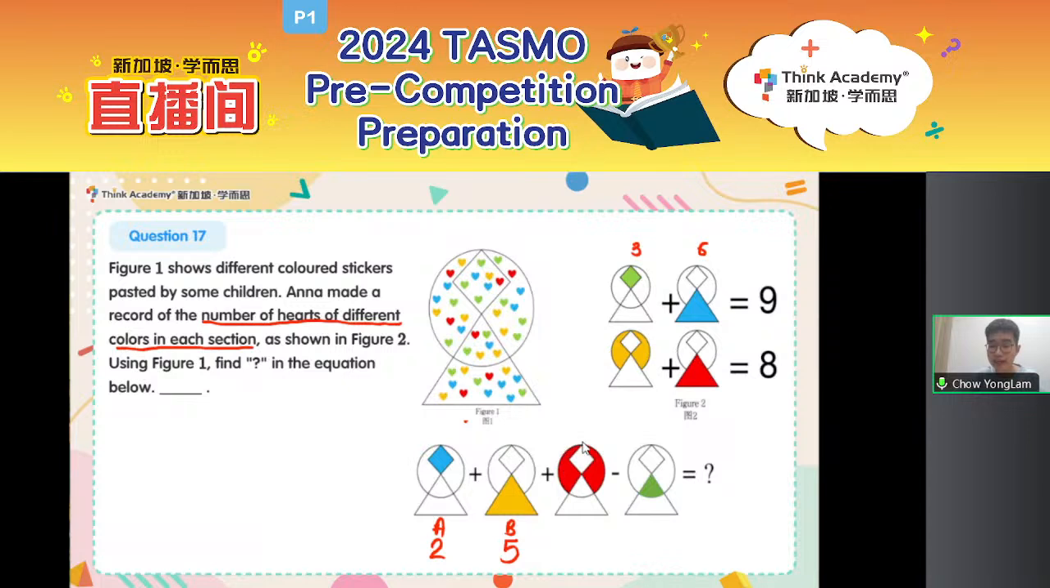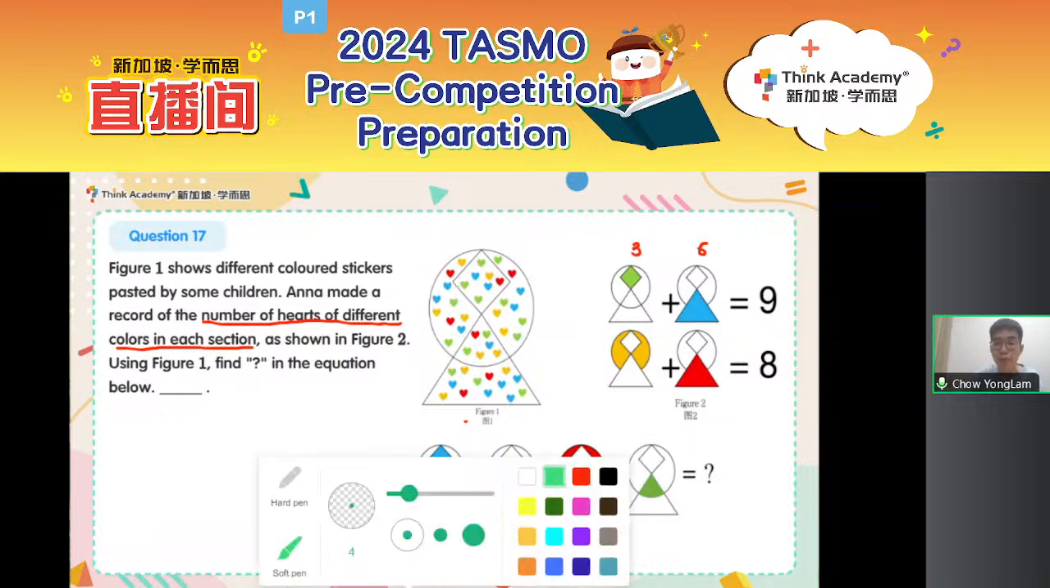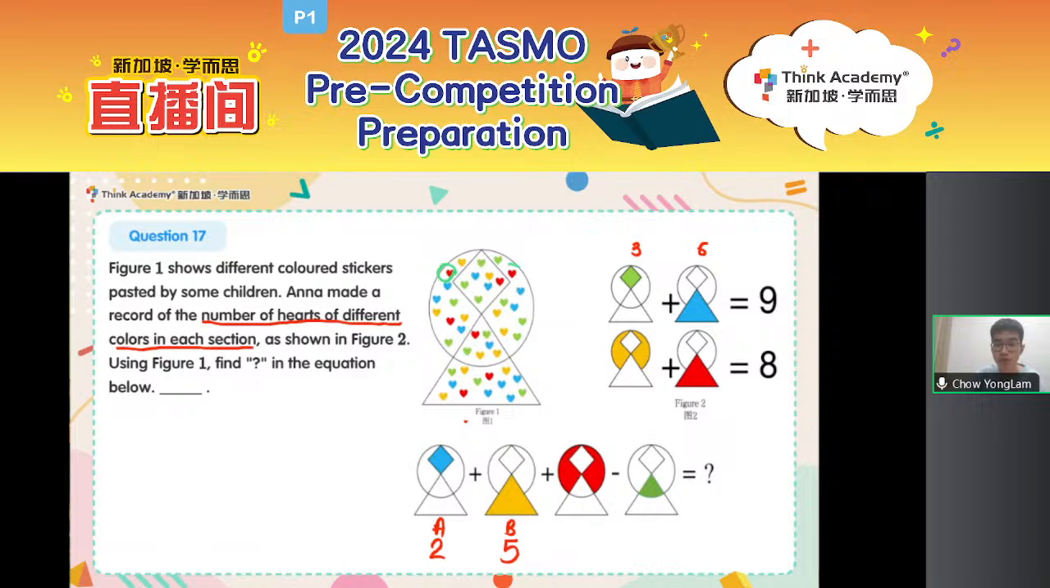The red part in the circle that is not part of the diamond or part of the triangle. How many red hearts are there? Let me change my color and let's count together. There are 1, 2, 3 red hearts. So this number is 3. Okay, good job. Keep the answers coming. How about the green small little part over here? How many green hearts are there in this small little part? There are one, two hearts. So 2, 5, 3, 2 is my answer.